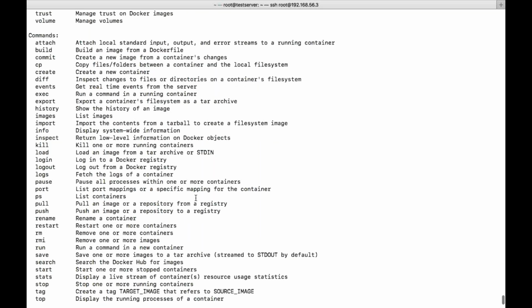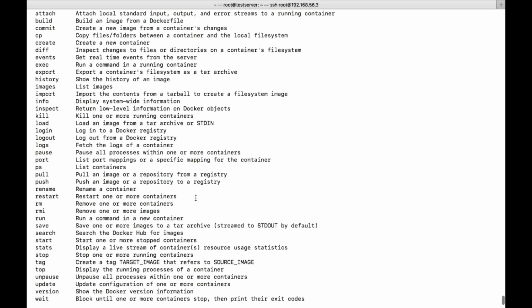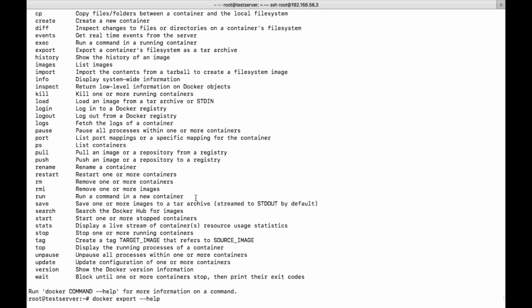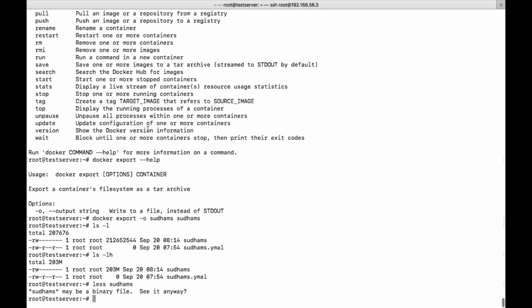Why is it useful? Let us say I export, and someone wants to use the same kind of container. They want to create a container, so then we need to use import. With docker export you convert your container data into a file. That file you can copy with a normal copy command or save in your drive. Later on, someone wants to use the same content which you have in your container. So you can give that particular archive file to them, so that they will use the docker import command and save or copy the content.